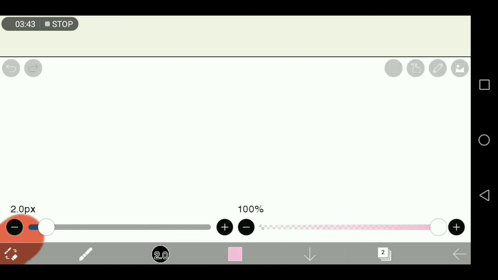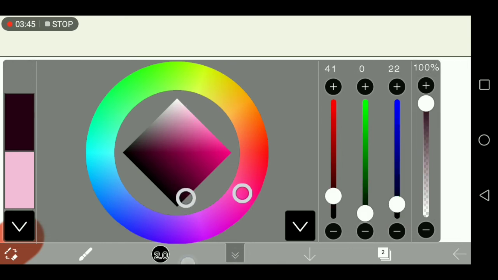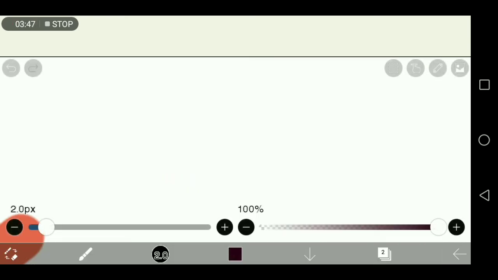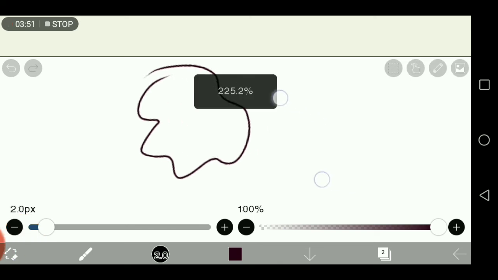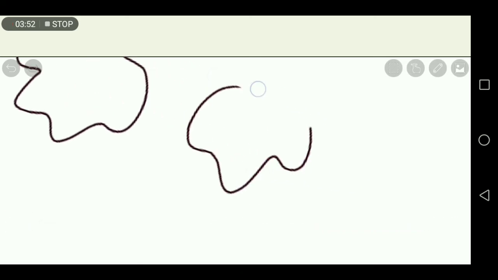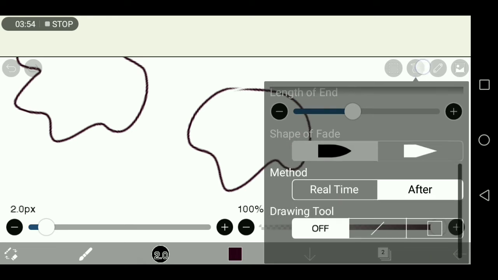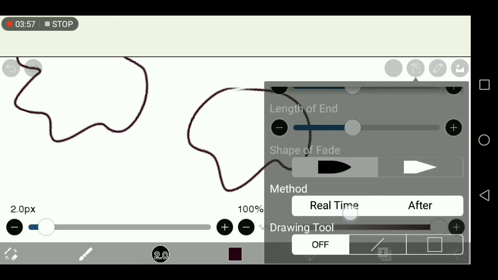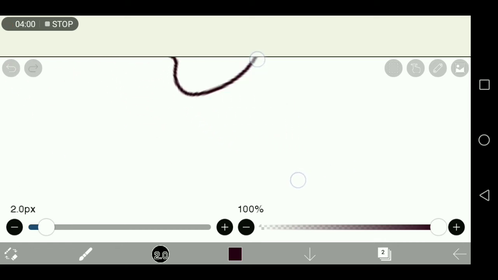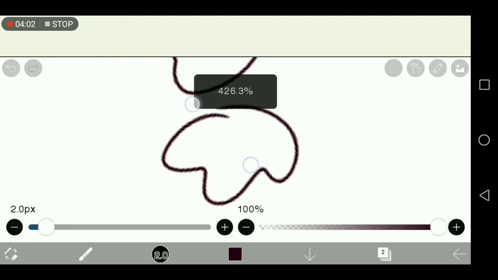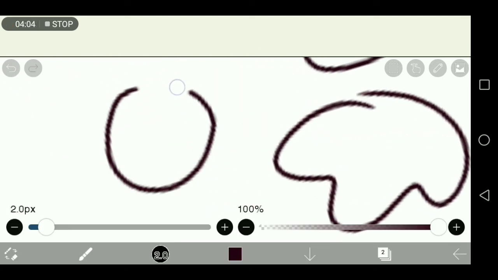So let's say you have shaky fingers and you're drawing circles like that. See, it smoothens out. There, perfect. That was after, and then you also have the real-time version, and basically it just smoothens out whatever you draw as you're drawing it.